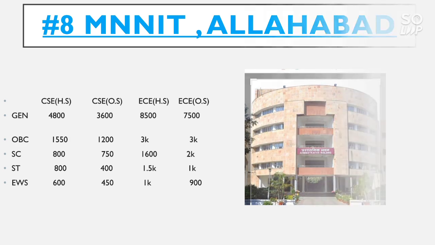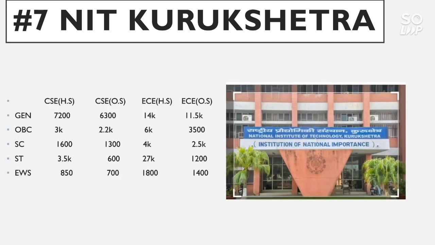Now talk about the number 7 NIT, that is NIT Kurukshetra. The CSC home state cutoff for general category goes to 7200, for OBC 3000, for SC 1600, for ST 3.5 thousand, for EWS 8.5 thousand. For CSC other state, general category cutoff goes to 6300, for OBC 2.2 thousand, and for SC 1300, ST 600, and EWS 700.